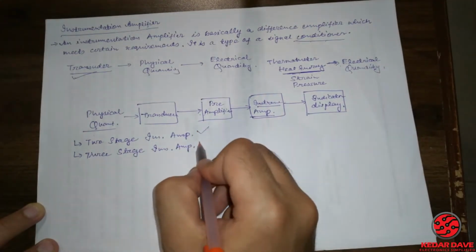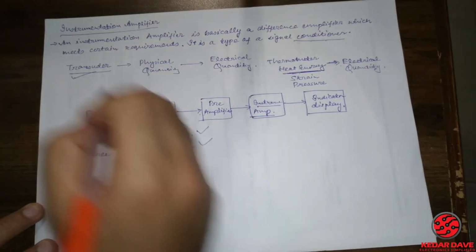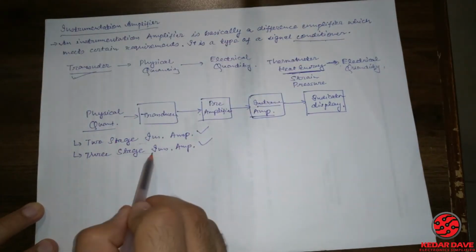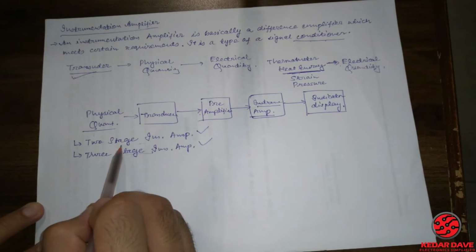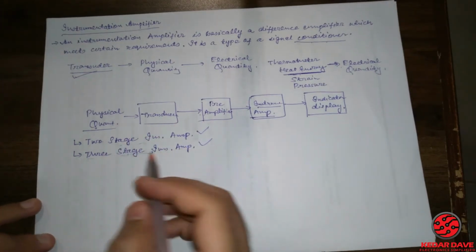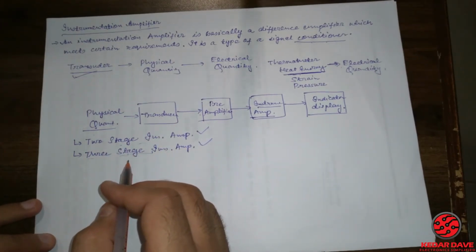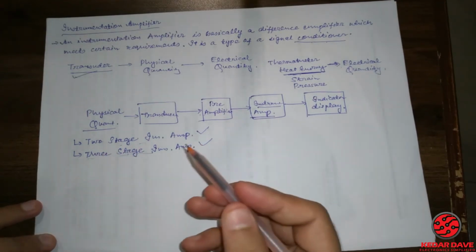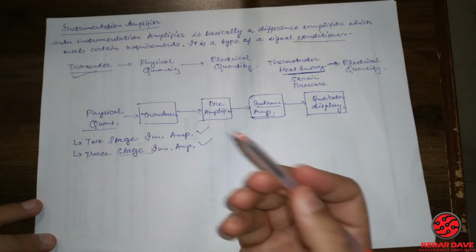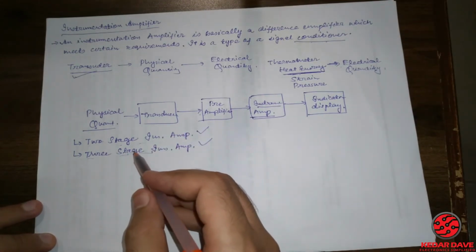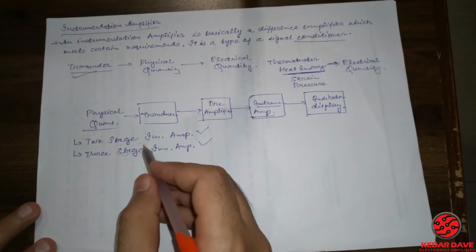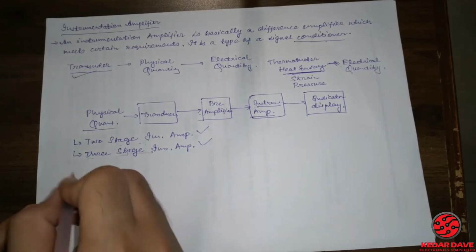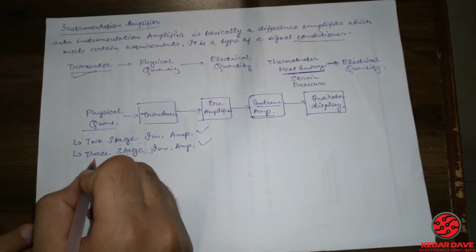So instrumentation amplifiers work in these two different ways, and these stages will help you understand how it works. For the sake of understanding, let's see which terms need to be satisfied for the instrumentation amplifier.